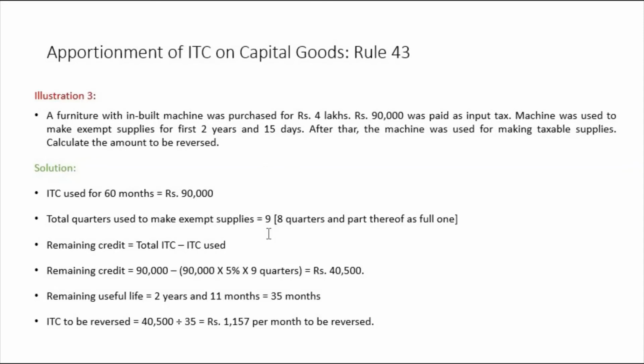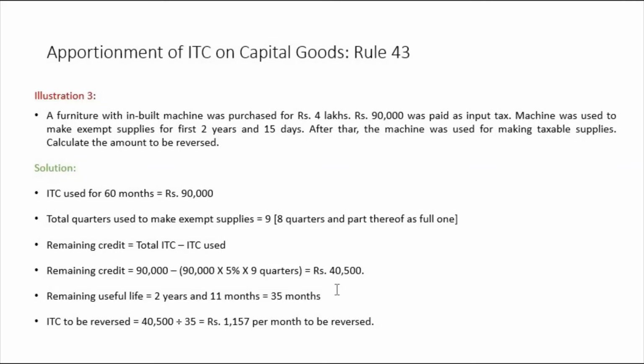So 9 quarters it has been used, and the remaining credit is total ITC minus ITC that is used. Total ITC is 90,000, minus 90,000 into 5% of 9 quarters. Why 5%? It is given in the act. For 9 quarters it is 40,500, and the remaining useful life, that is 2 years and 11 months, is 35 months. So ITC to be reversed is 40,500 divided by 35, that is 1,157 per month. This is pure mathematics, pure calculation, right?